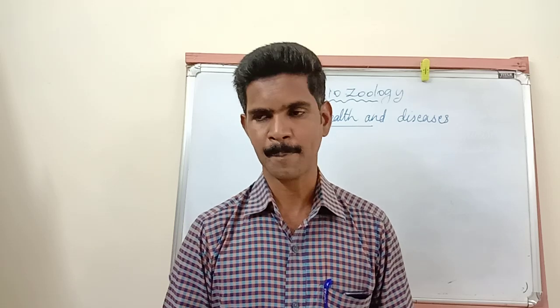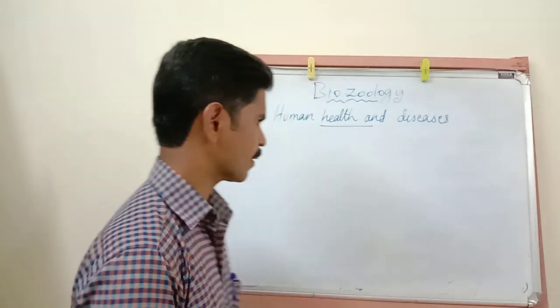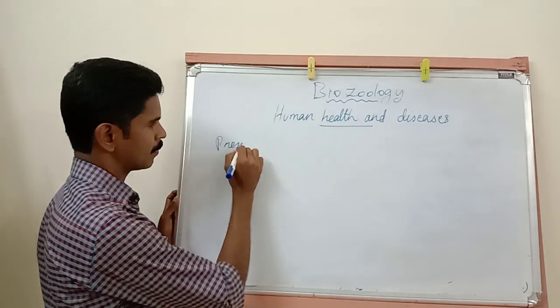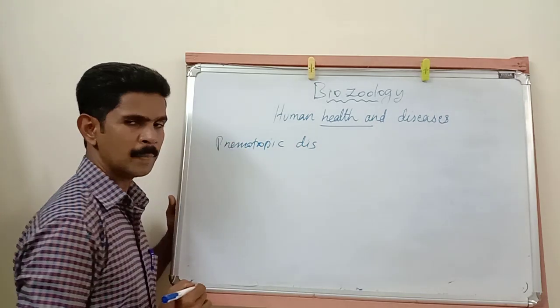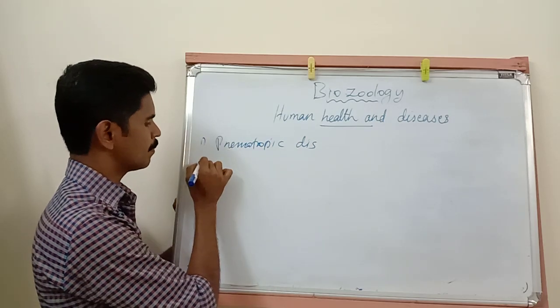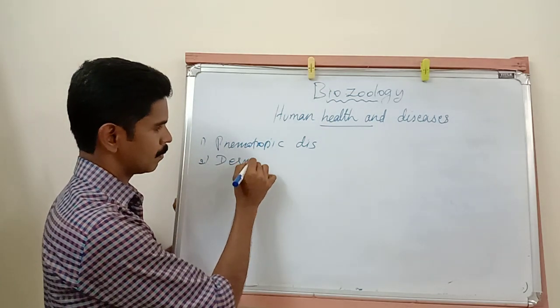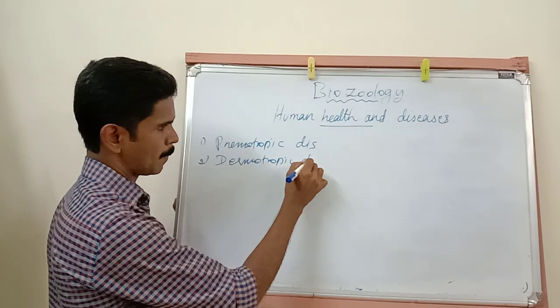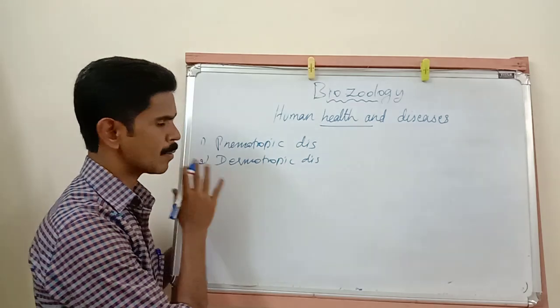Then, based on the symptoms, the viral diseases are classified into four types. The first type is called pneumotrophic disease. The second type is called dermotrophic disease.